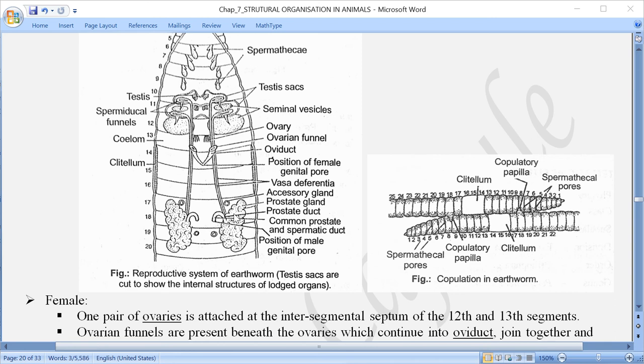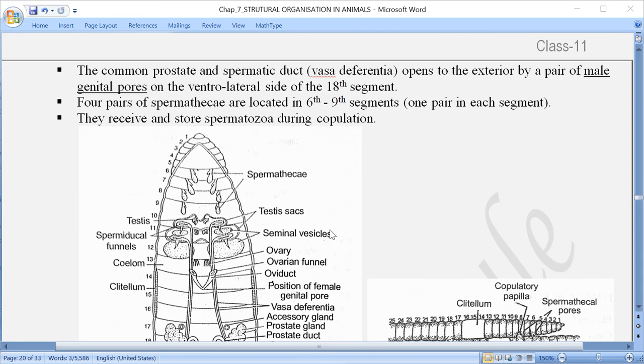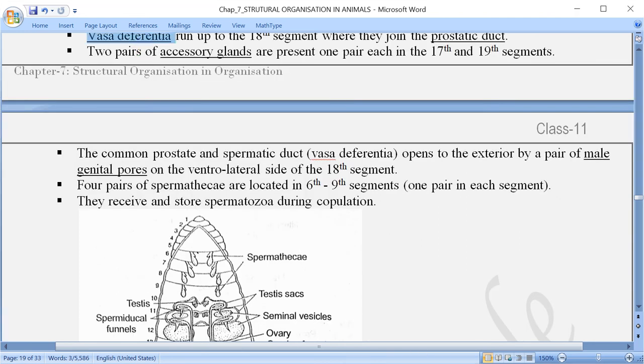And as a result of that, now that will be called as what? Common prostate and spermatic duct. And then there is one more gland over here, which is the accessory gland. Means two pairs of accessory glands are present. One pair is present in the 17th segment and one pair is present in the 19th segment.